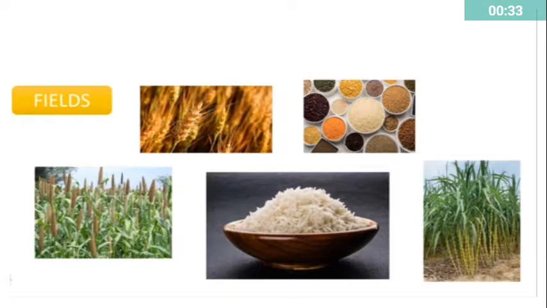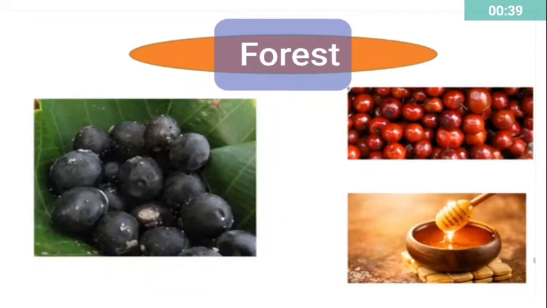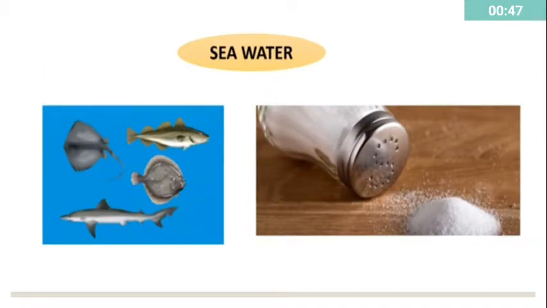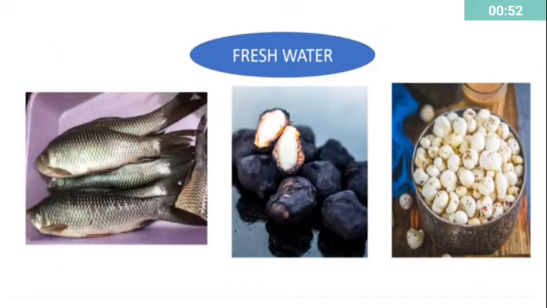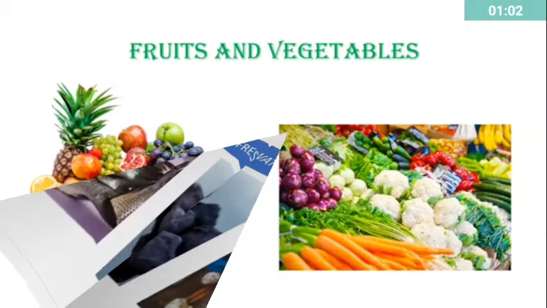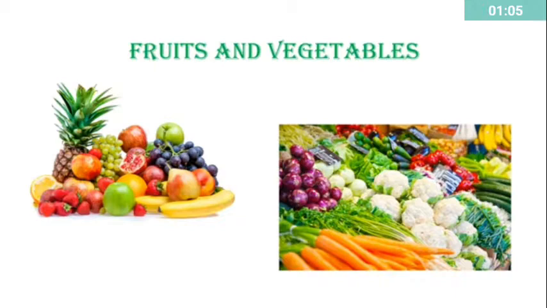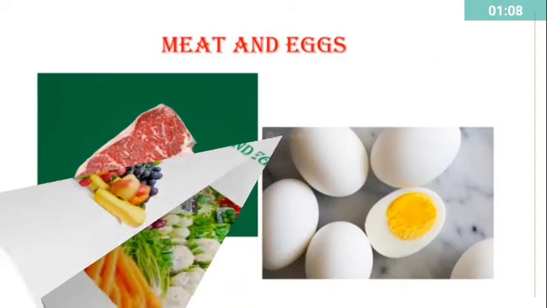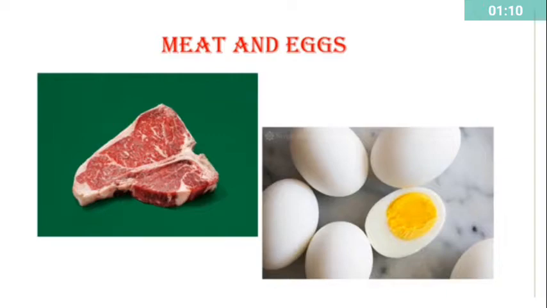Wheat, rice, jowar, pulses, and sugarcane we get from fields. Karmandas, boar, jamuns, and honey we get from the forest. Fish and salt we get from seawater. Fish, shingadas, that is water chestnuts, and makhanas, that is lotus seeds, we get from fresh water. Fruits and vegetables we get from plants. Meat and eggs we get from animals.